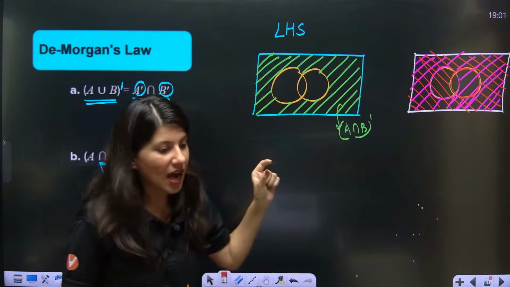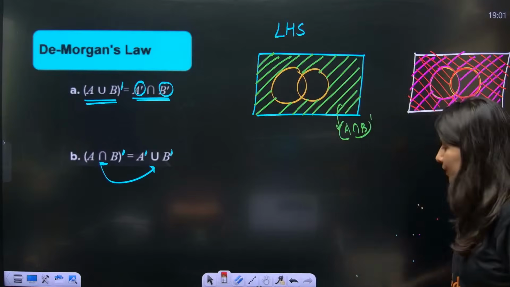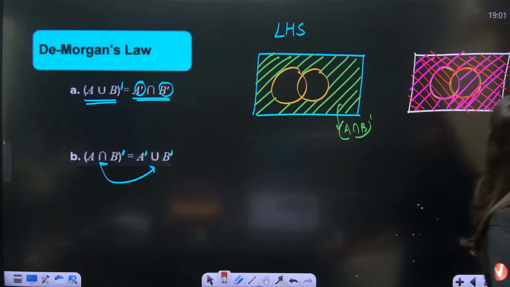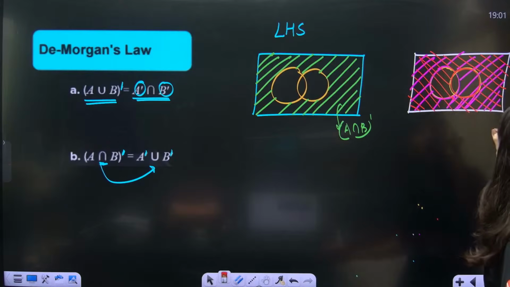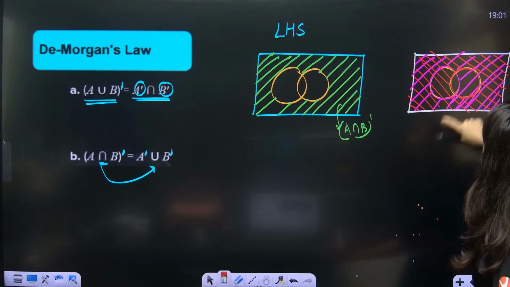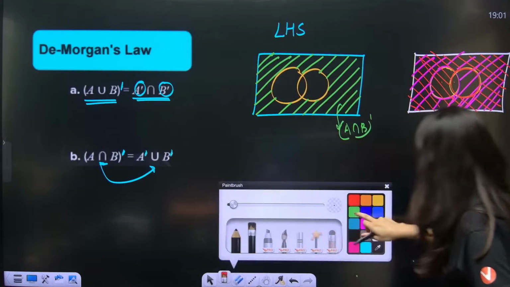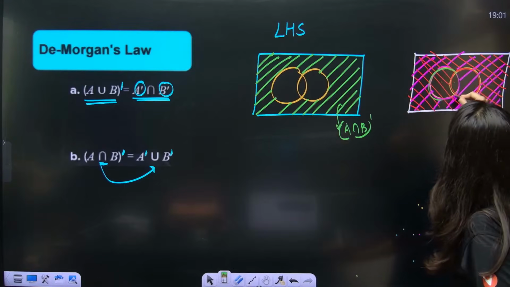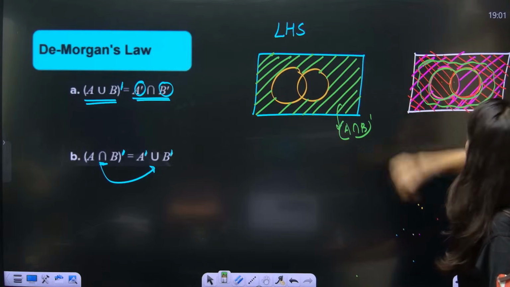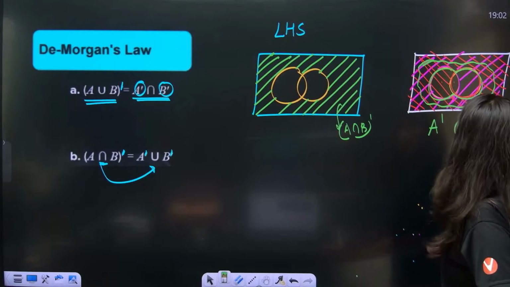How many can see intersection? Okay, so we need to take intersection of red and pink. I just want that portion where red and pink are intersecting. Can you see here only red, here only pink, and here nothing. So whatever area is outside of these two circles, can you see this outside area? That area is nothing but A complement intersection B complement.